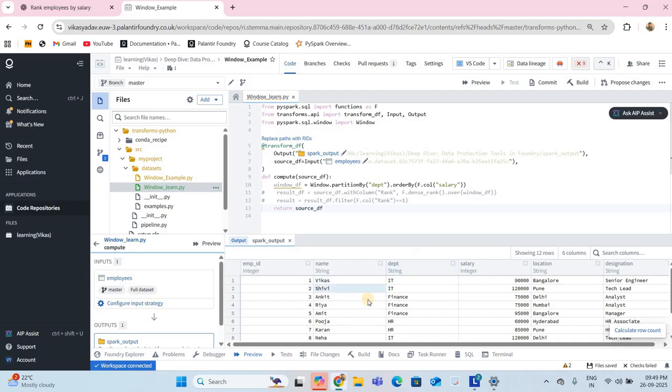So this is the department and employee name, this is the employee ID, this is salary, location and so on. We are not bothering about those things. We are focusing mostly on department and salary.